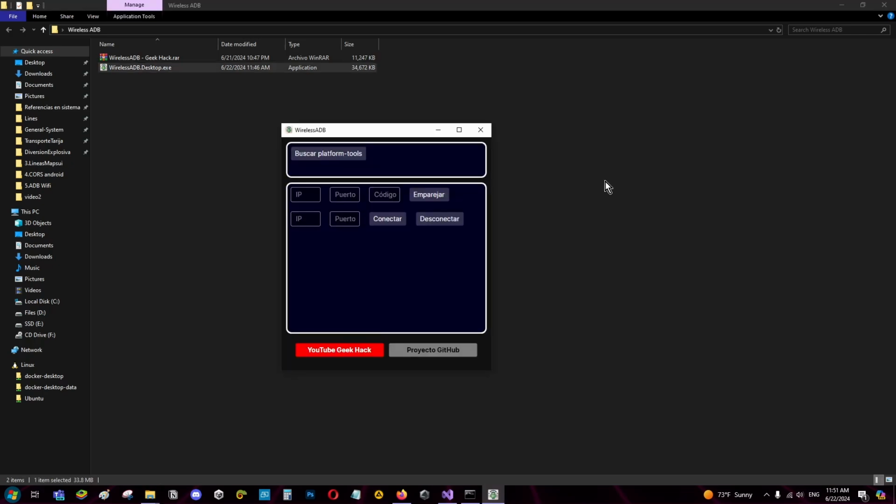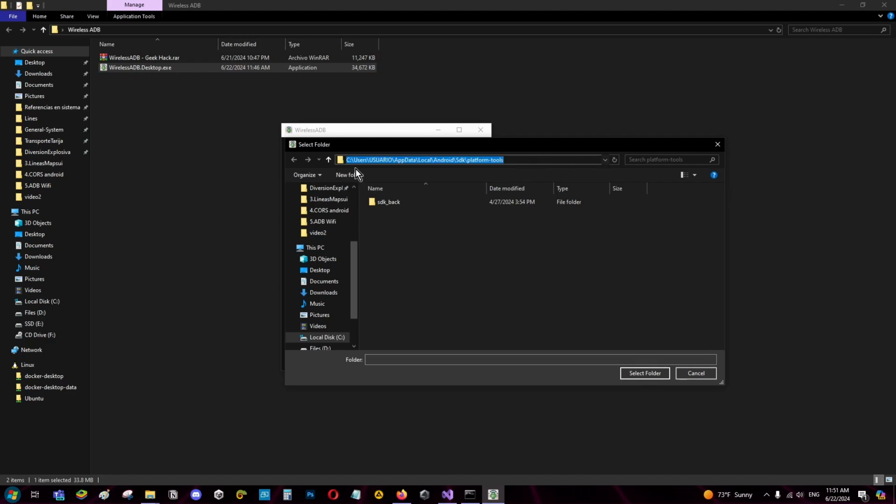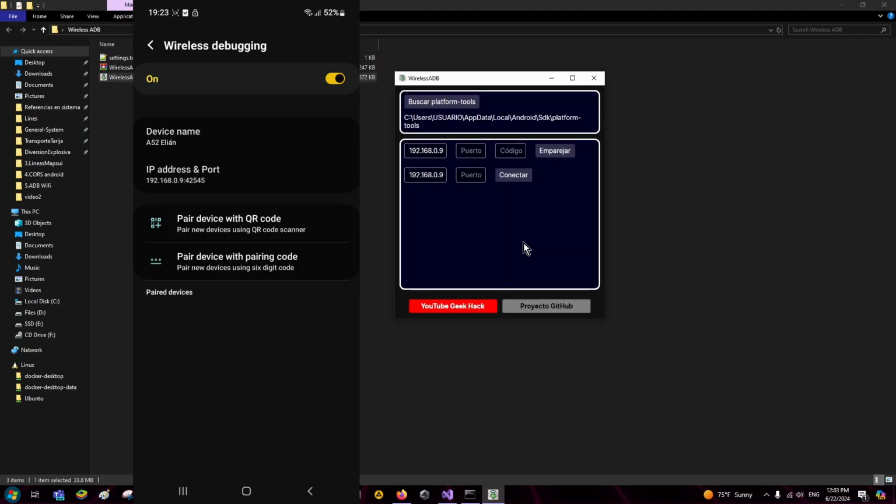When we open the program, we have to locate the Platform Tools folder from the SDK for Android. The folder should be located in a directory similar to this, but if you don't have the Platform Tools, you will find a link in the description to the Android developer page where you can download it.